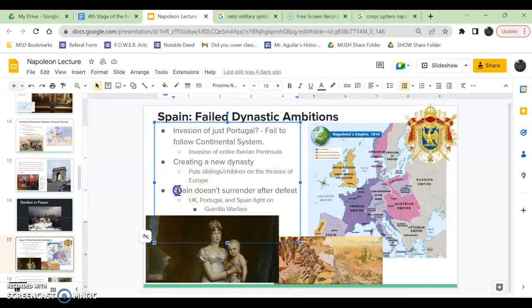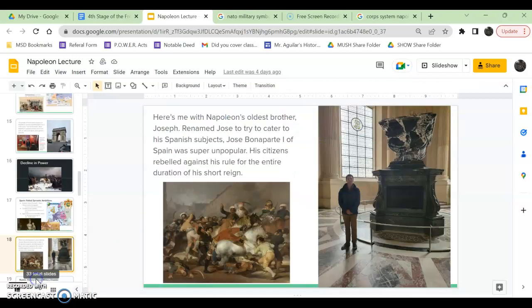So even though Napoleon does defeat the Spanish army on the battlefield, the general people in the streets are not about this life. They're like, Napoleon, yeah, you're a military genius and stuff, but we hate that you're trying to make your brothers and sisters the king of everything, because that's annoying. So we're not just going to say, okay, we lose. We're going to keep rebelling, which I'll show you in this next slide.